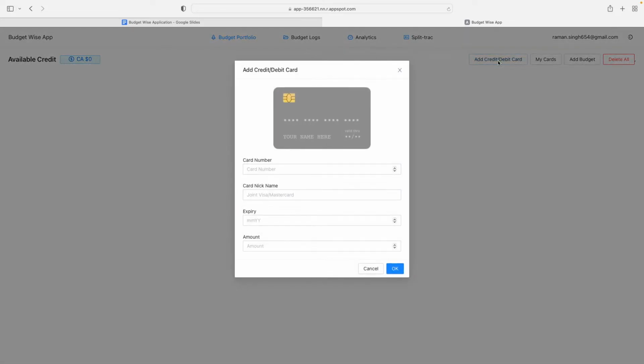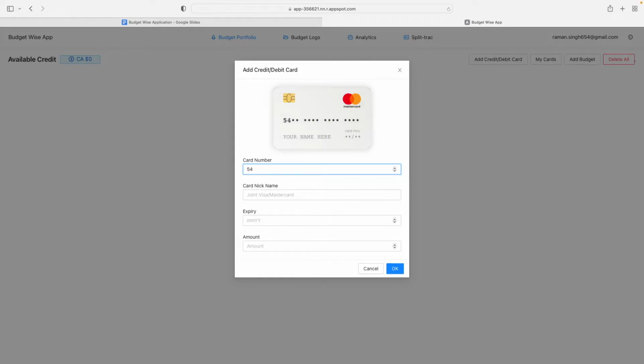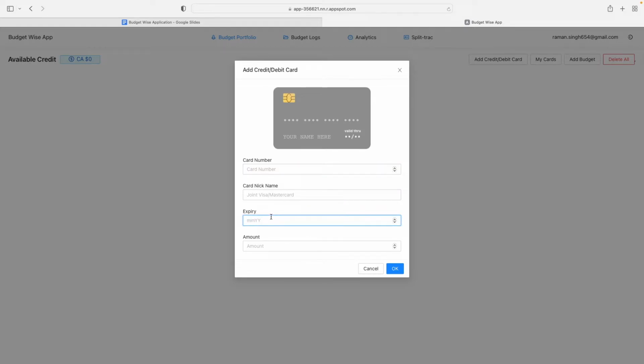First, you click on the Add Credit Debit Card button and add in the details. You can see the app will automatically detect the card type, which gives a really cool animation. Let's try with a Visa card and then with a MasterCard to see it in action. Note all these fields are also validated as they are typed in. For example, adding the wrong month, adding negative amounts, or adding an incorrect credit card number will give you warnings on the screen.